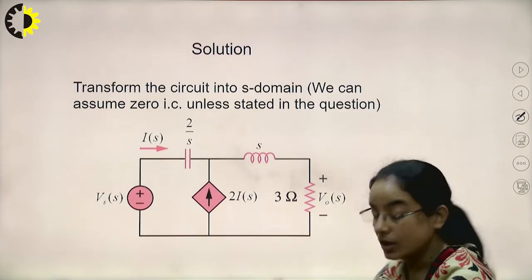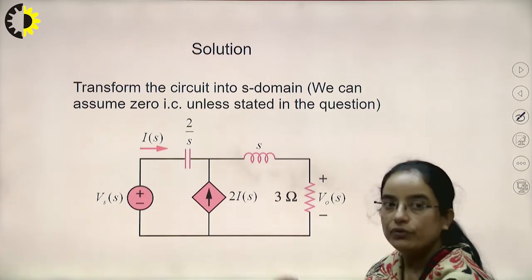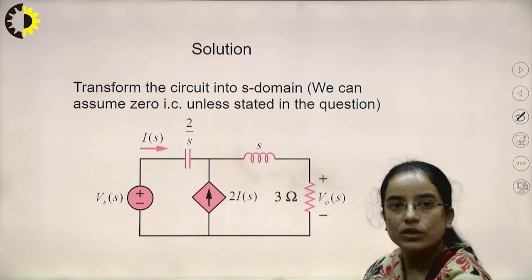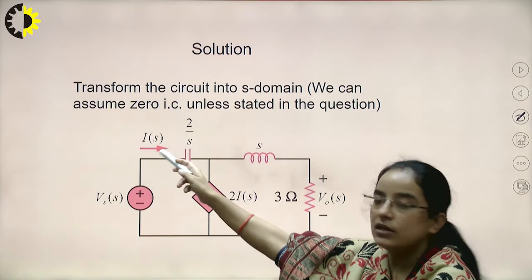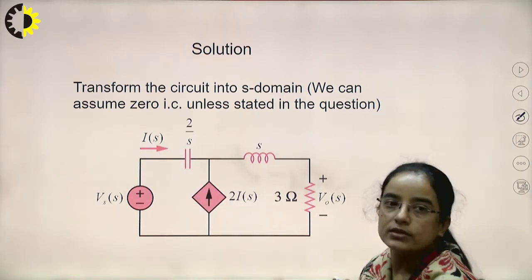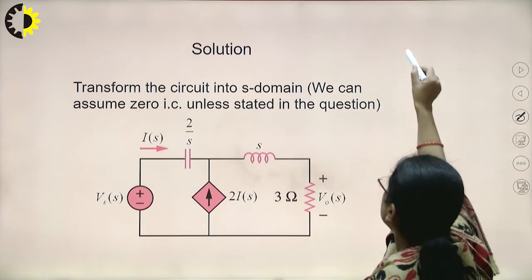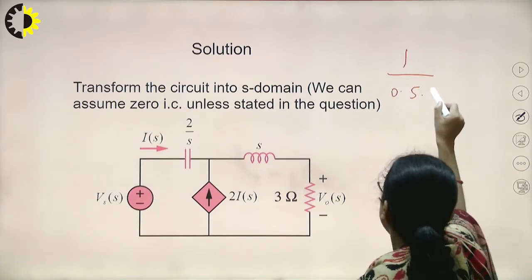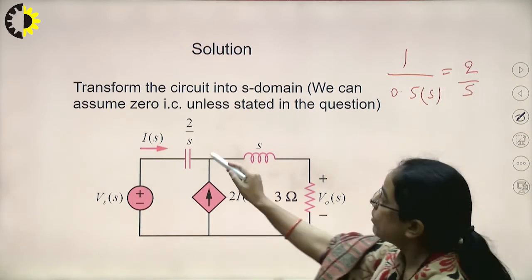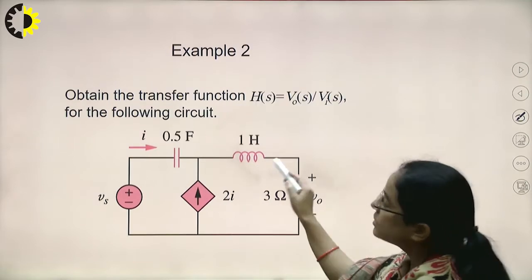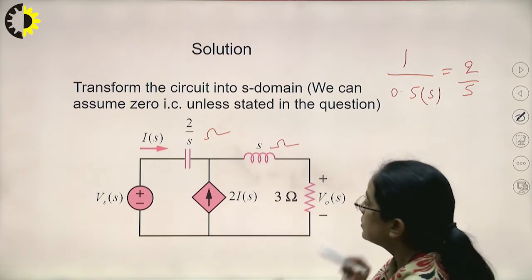See here, the best thing is that in S domain we can also transform the dependent source. This was the current I. It has been written here as IS, so it will be 2 into IS. Now this is the 0.5 farad, so 1 by 0.5 into S. It has become 2 by S, so it is 2 by S ohm. Now this is 1 Henry inductor, so it is S ohm. And this is 3 ohm resistor.